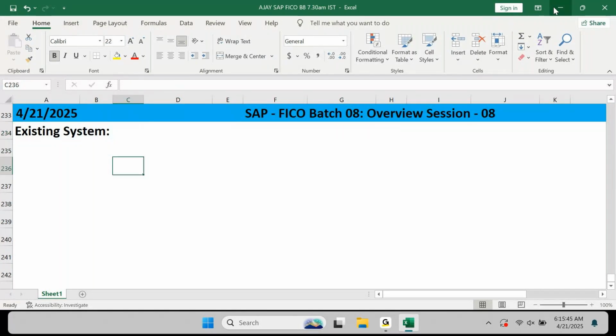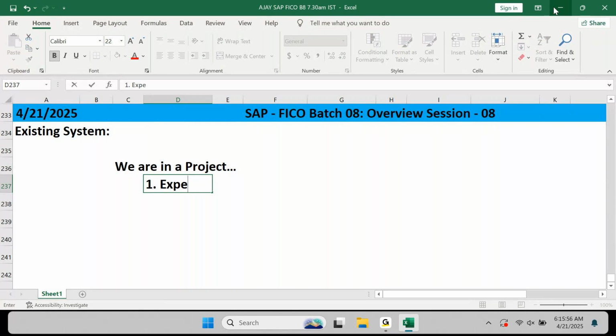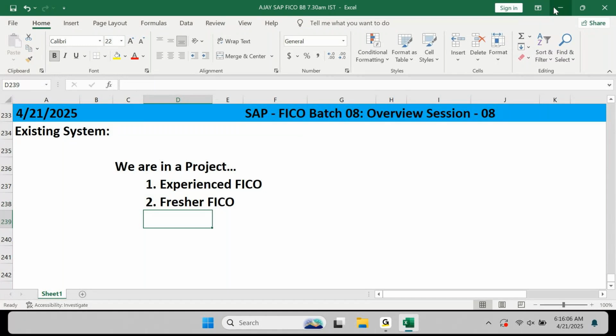For example, we are in a project. There are 2 points. Point number 1, experienced FICO. Point number 2, fresher FICO. Most likely, which option is chosen by many of the people? Point number 1 or point number 2? Point number 1.